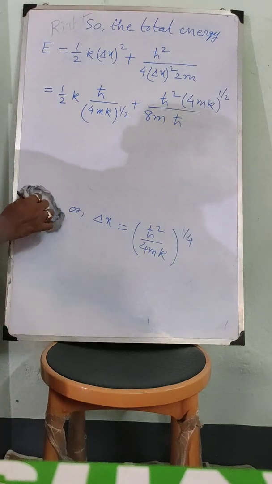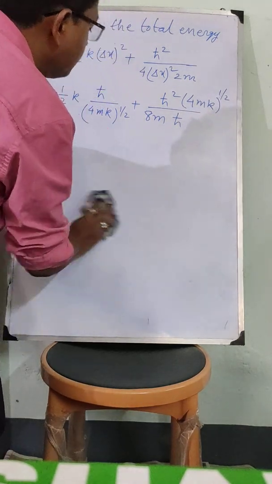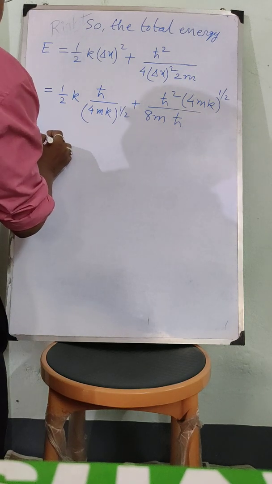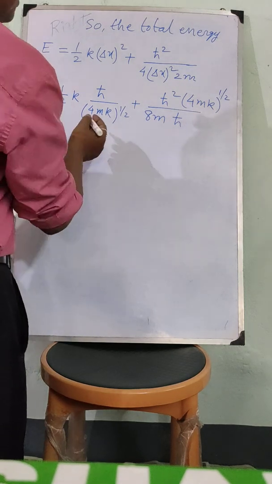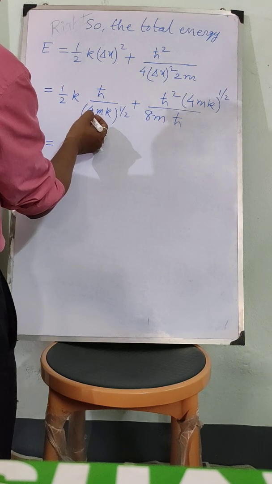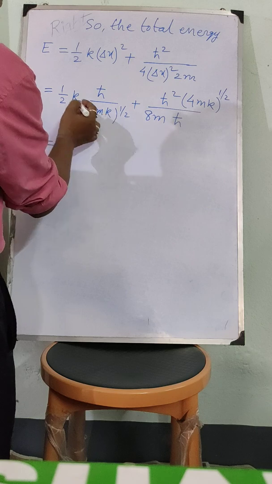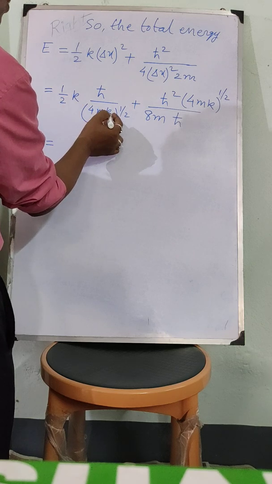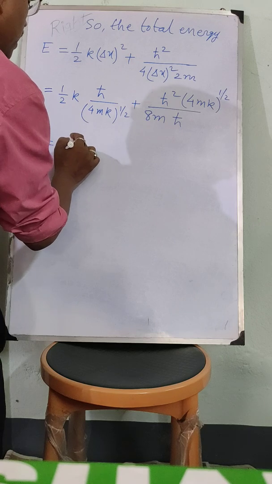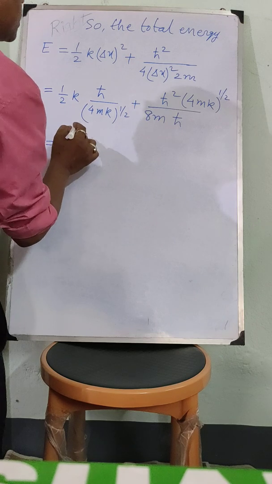Okay. So now we can simplify this expression. Now I have 4 here to the power half, so 1 by 2 will come, and 1 k here, 1 root k here, so this will be h cross.